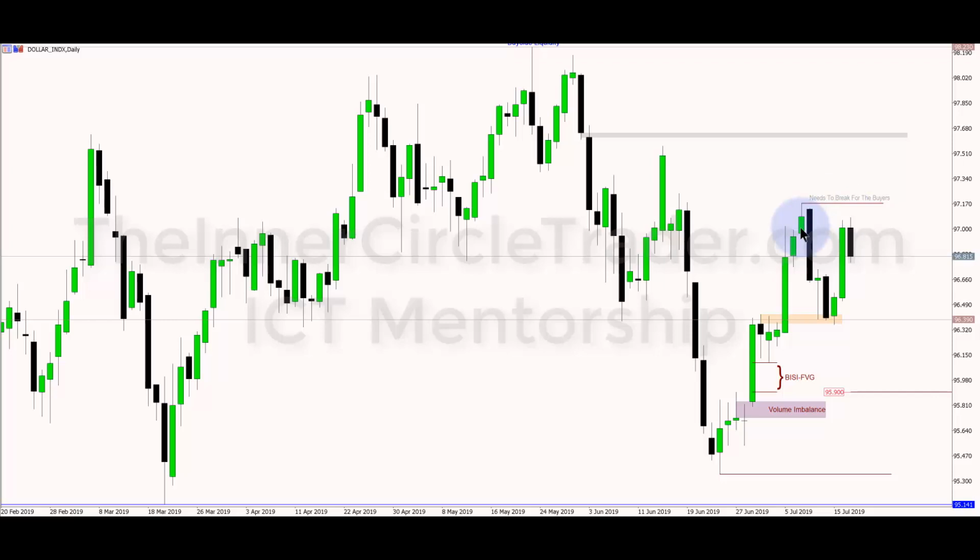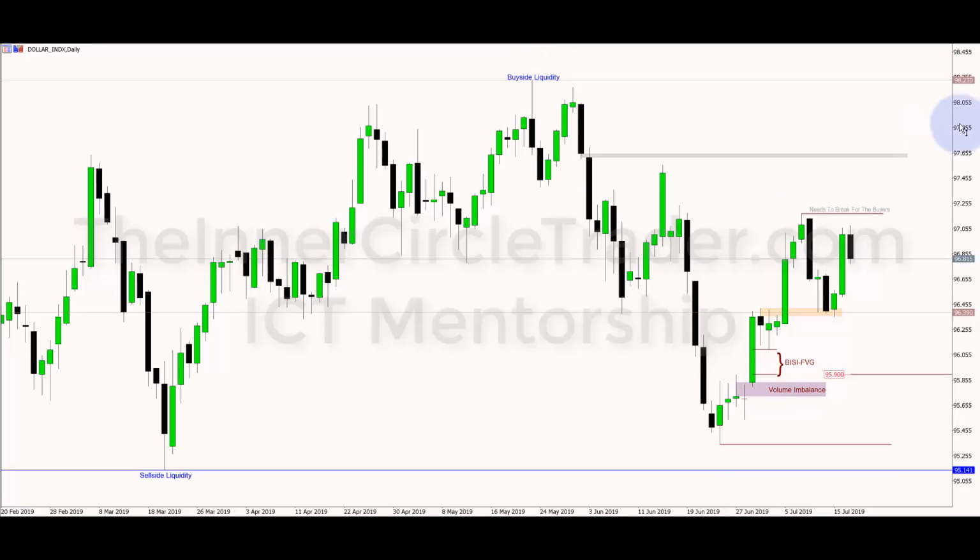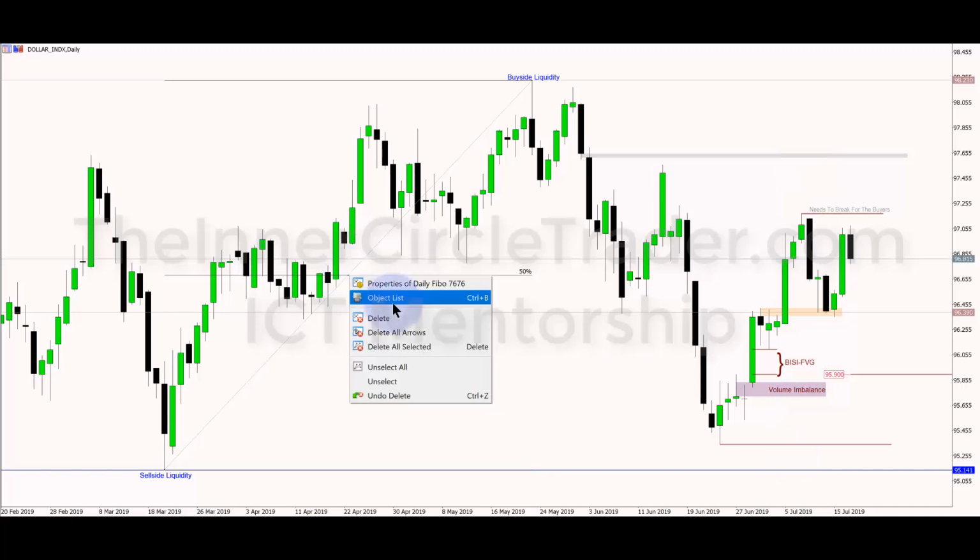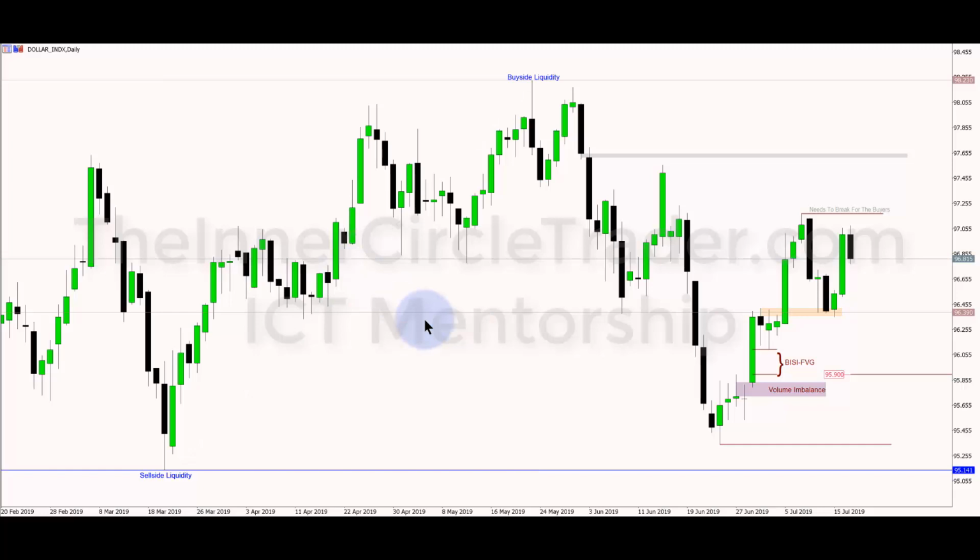We traded back up into the bearish order block. I mentioned that the bulls need to see this high give way. If it does, then we'll be attacking the buy side liquidity pool here. Also, as I mentioned, we're still stuck in the middle of the range on this daily chart, 300 pip trading range. Here's a 50% level, still hovering around equilibrium. Really no displacement either direction so far. So again, it's just a day trader's market. I know you're probably tired of me saying that, but it is what it is.